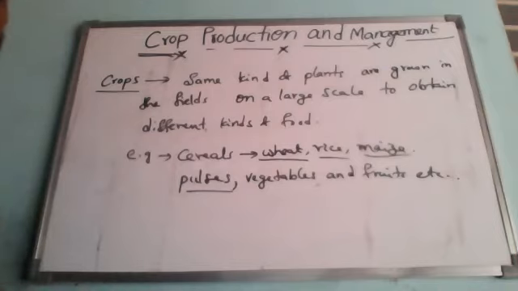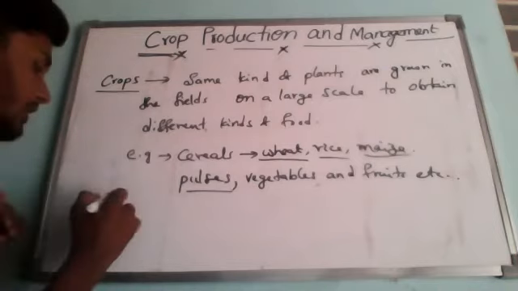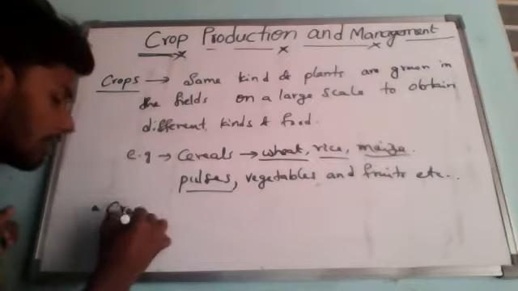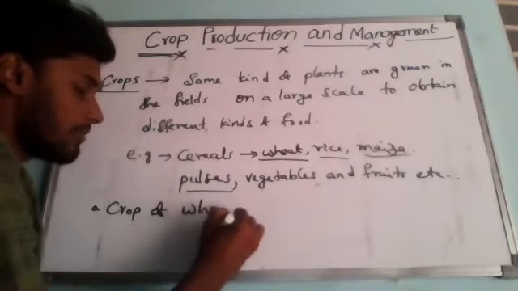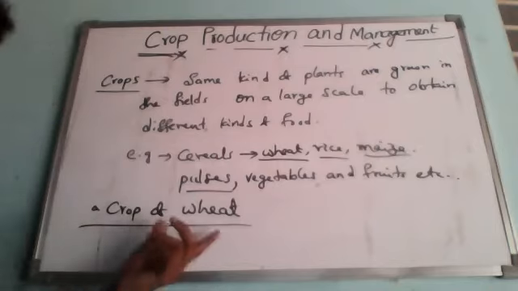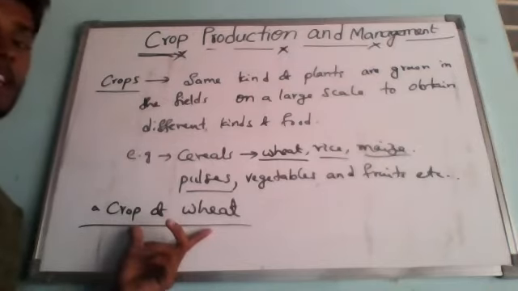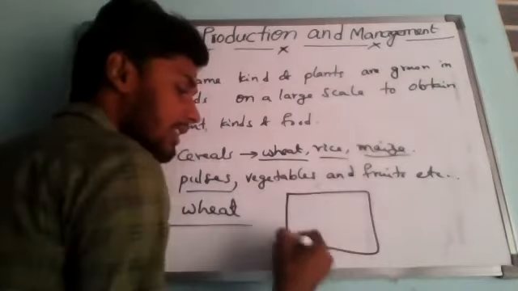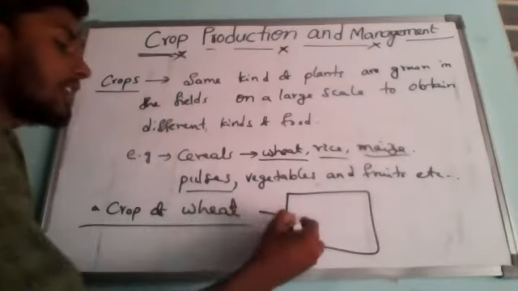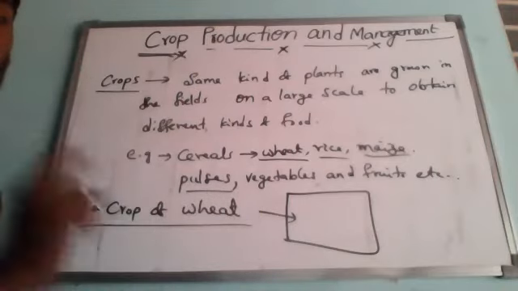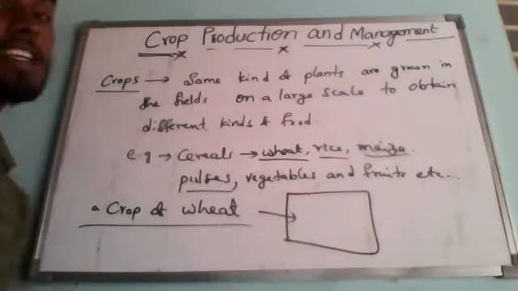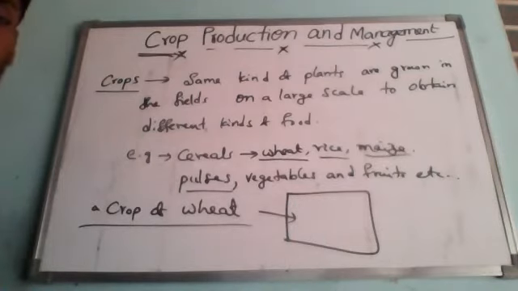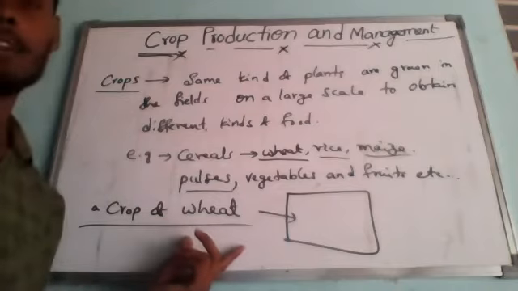Understand? For example, if you consider a crop of wheat, what is the meaning of a crop of wheat? A crop of wheat means that all the plants grown in a particular field are wheat. If we suppose this is our field, and this field is a crop of wheat, what does that mean? All the plants grown in this field are wheat plants. Then only you can say that it is a crop of wheat.